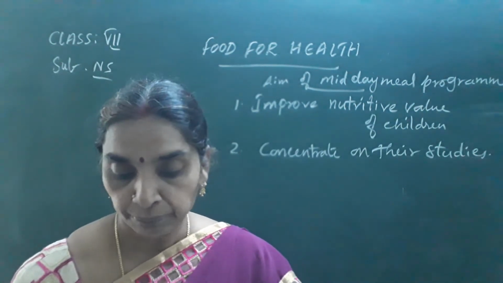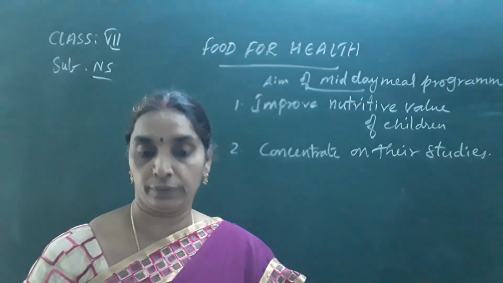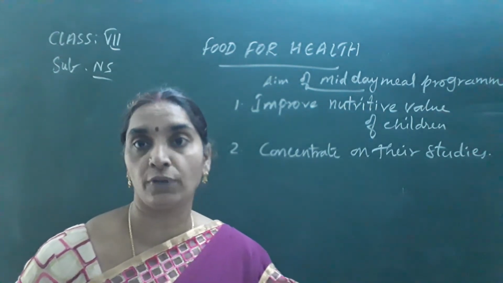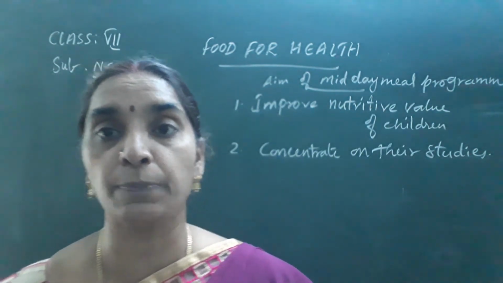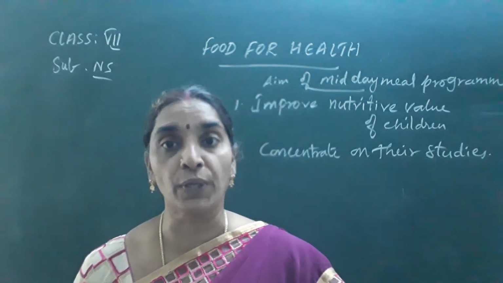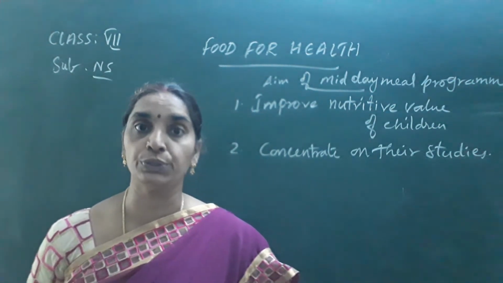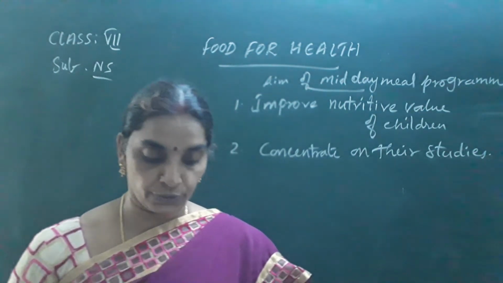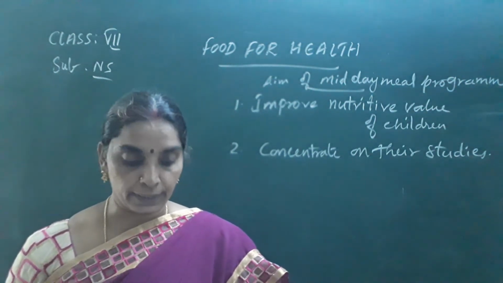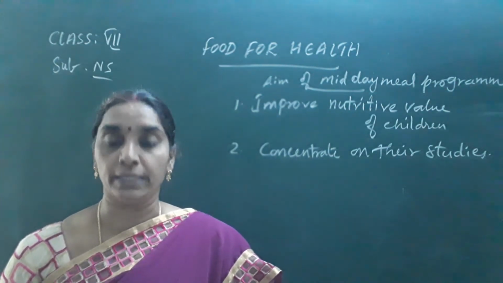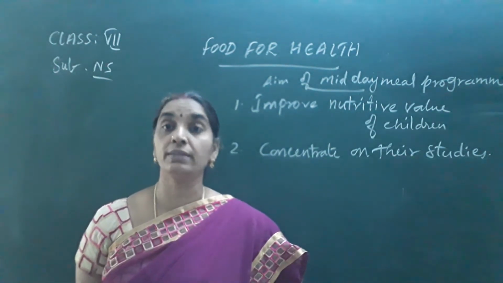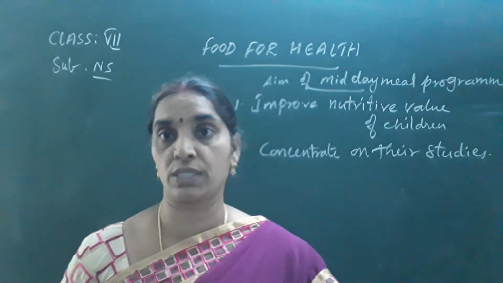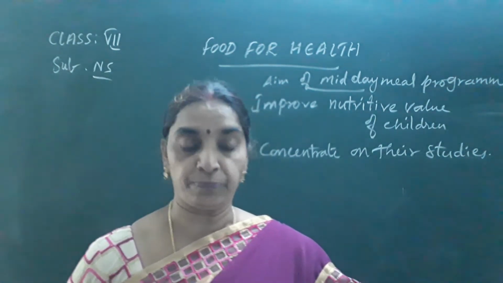Okay, next, the question that arises is, what are macronutrients and what are micronutrients? I have already explained that carbohydrates, proteins and fats are the macronutrients, and vitamins and minerals are the micronutrients. And why do cricket players take a drink during the break? You know very well that the cricket players use glucose as a drink, isn't it?